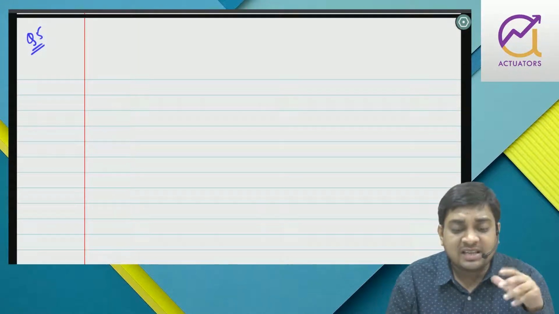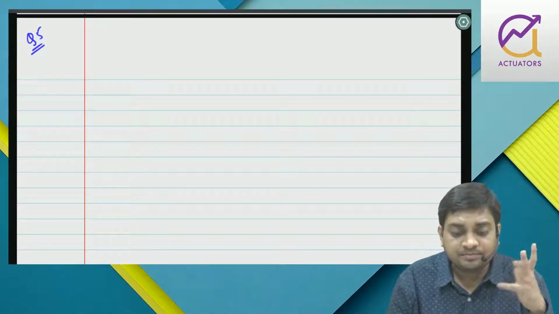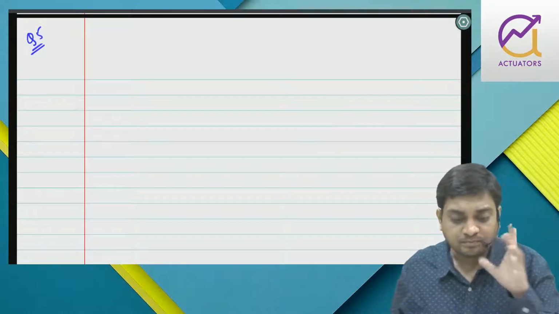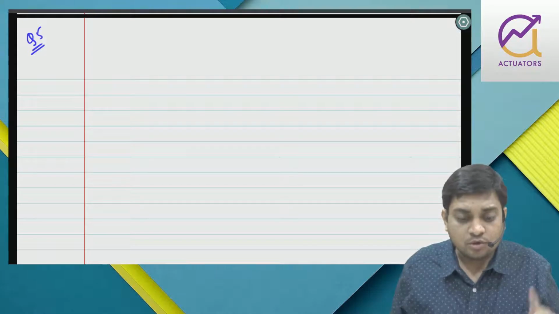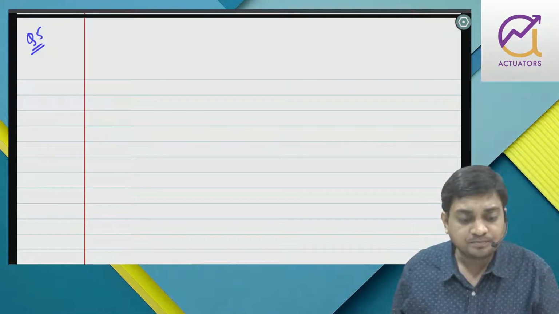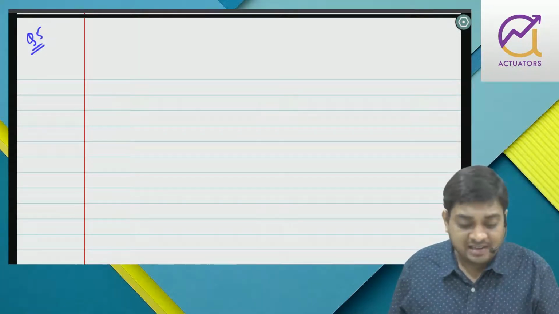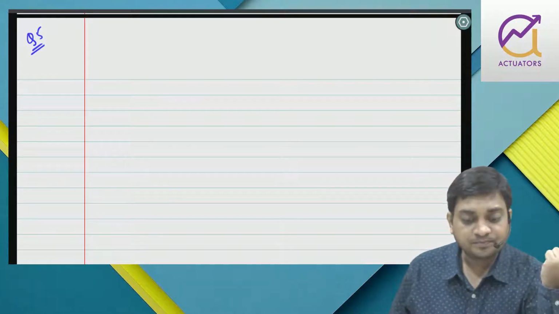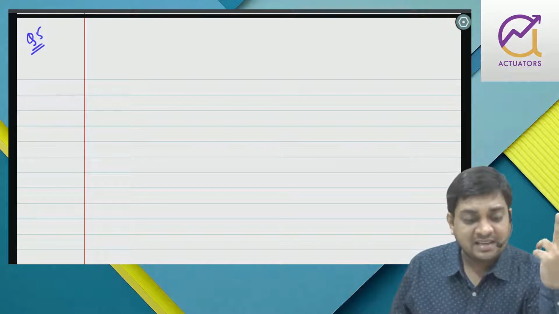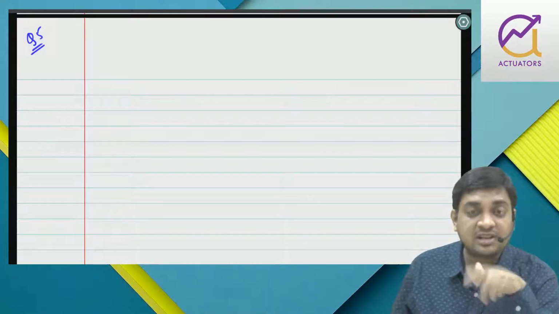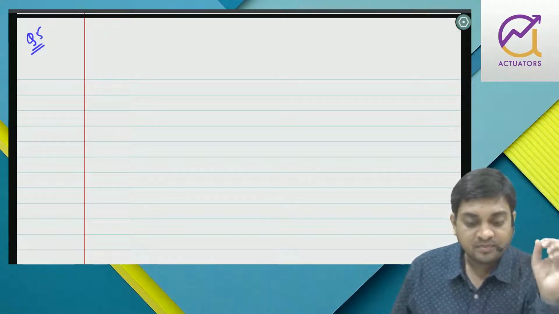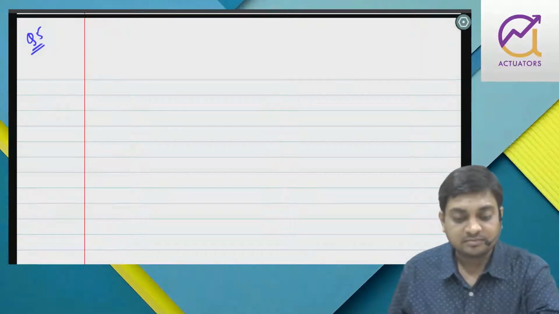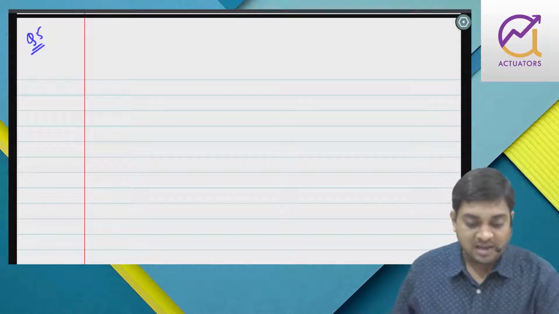So what will be basically the mindset of the problem? Number one, we have to prepare creditors account to get my purchase. Then we have to prepare debtors account to get the closing debtors. And we have to see whether we need to prepare cash and bank. So let us start.